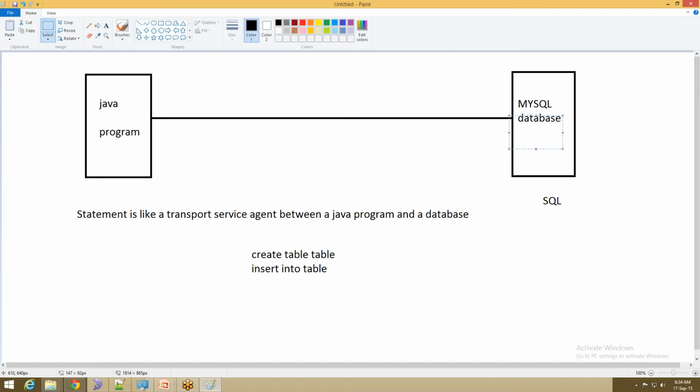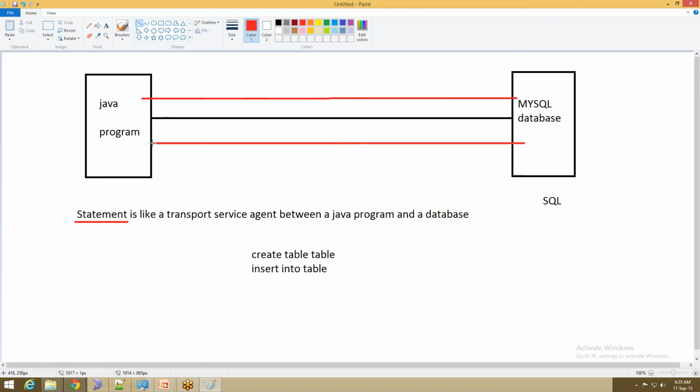Normally, let us say I am performing one insert statement. So how insert statement is performed is, I need to write all the query in one object. That object is the statement object, which carries it from the Java program to MySQL, and it gets the result back from the database to the Java program.